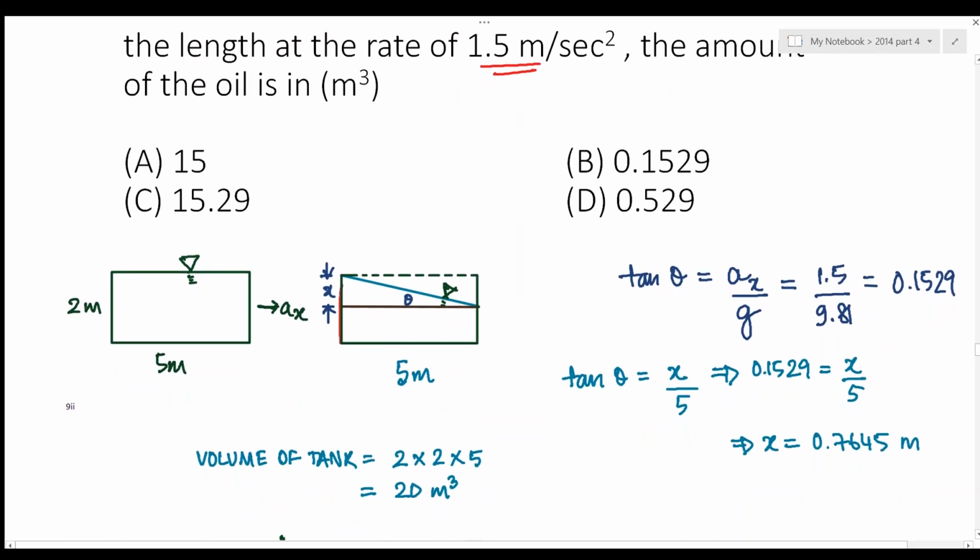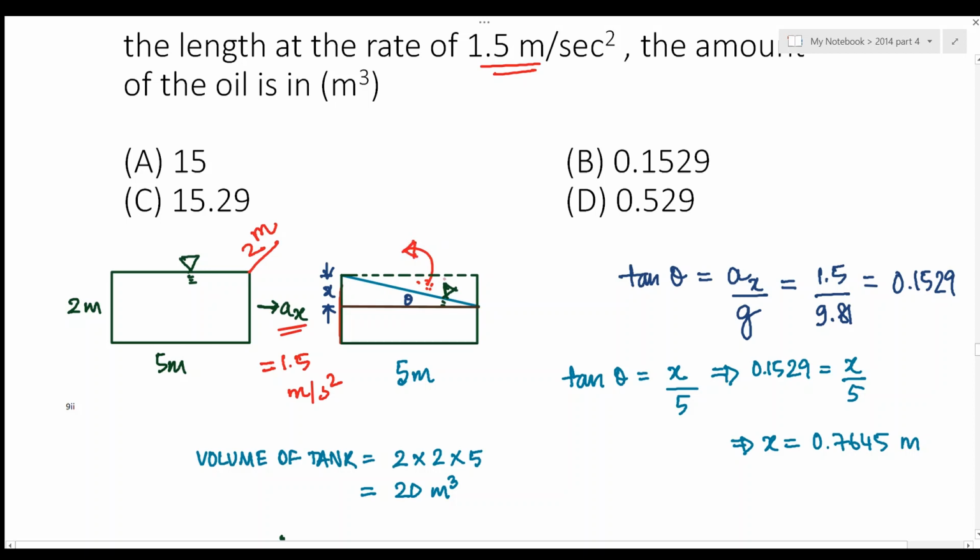This is the tank with depth 2 meters, length 5 meters, and the width in this particular portion is also 2 meters. Now it is accelerated along the length. The acceleration value is 1.5 meters per second square. Now if it is accelerated along the length, what would happen? Some amount of liquid would spill out. Some amount of oil would spill out, right?